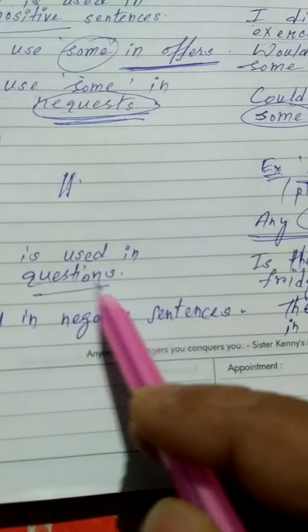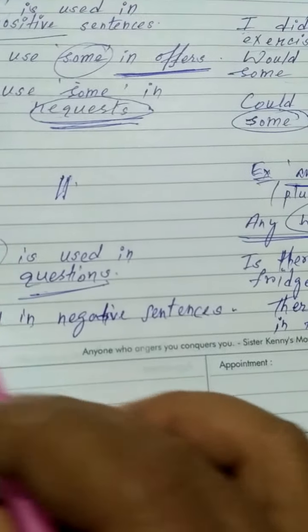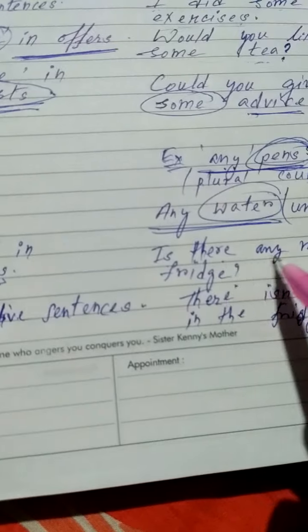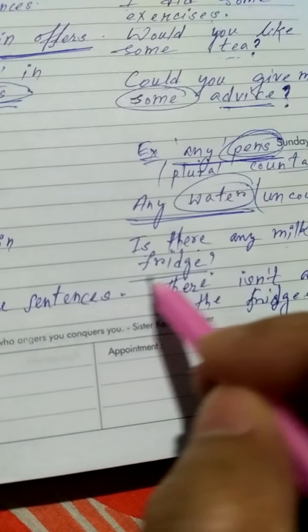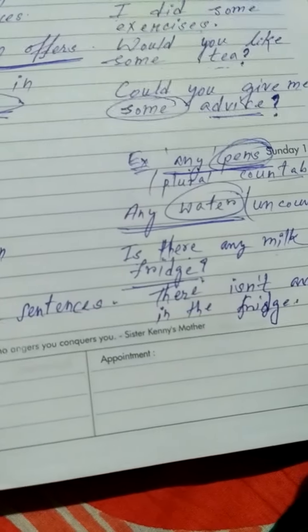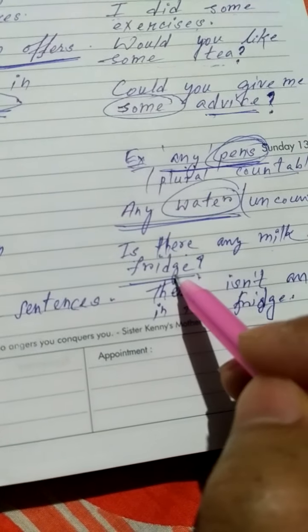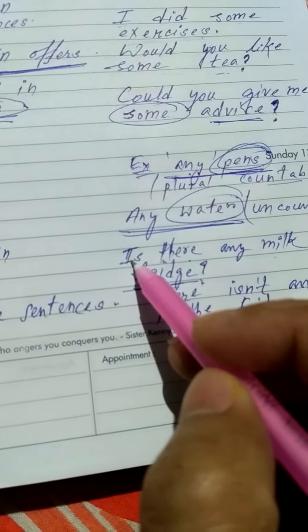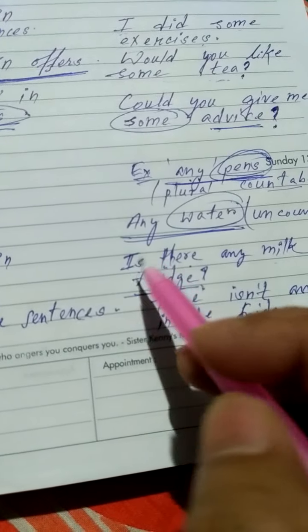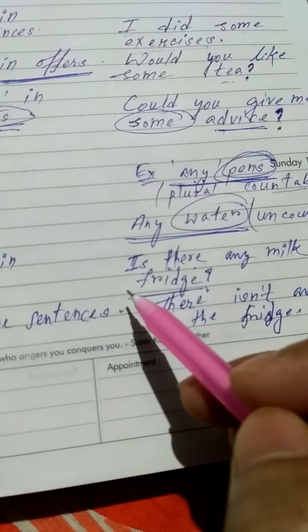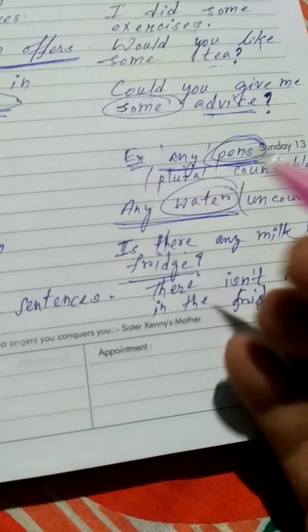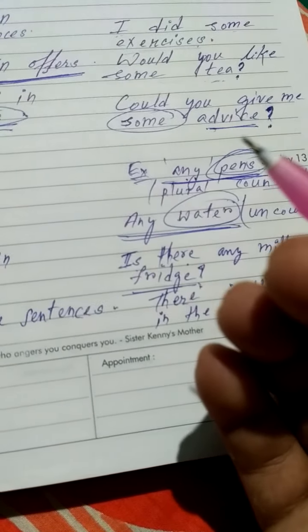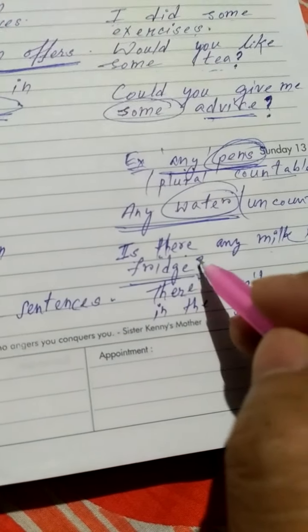Next, any is used in questions. To make a question, you have to use any. How? Is there any milk in the fridge? This is a question. Is there any milk in the fridge? Besides this, more examples: is there anyone in the room? Is there anybody in the room? Or is there any animal in the jungle? So this is a question. So any is used to make questions.